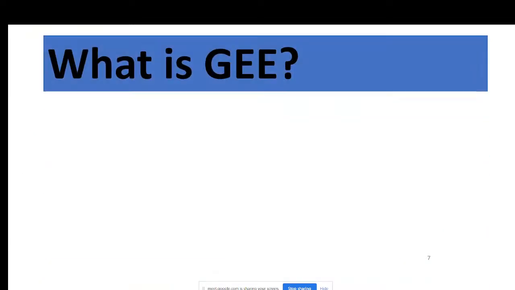So first of all, what is GEE? Basically this is the short form of Google Earth Engine, and Google Earth Engine is a totally cloud-based platform for geospatial analysis. That's why when you want to use the Google Earth Engine platform, you don't need to download any type of software. When you want to work with ArcMap software or QGIS software, you need to download the software. But this time, it is a totally cloud-based platform. So that's why you don't need to download any type of software like ArcMap or QGIS.